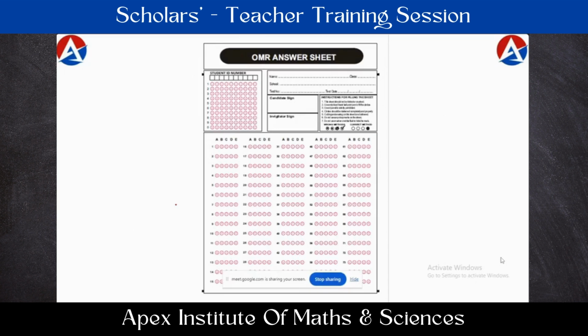So this is a model of the OMR sheet which we are going to send you. Here students write their information. It is only for verification purposes. But the very important thing is they are going to write their 10-digit ID number here for every child.